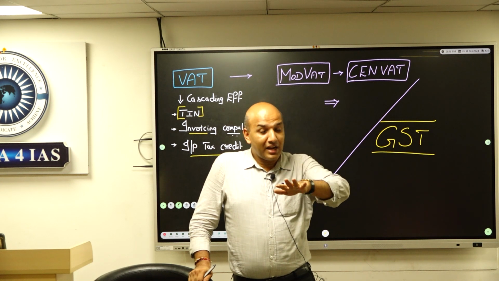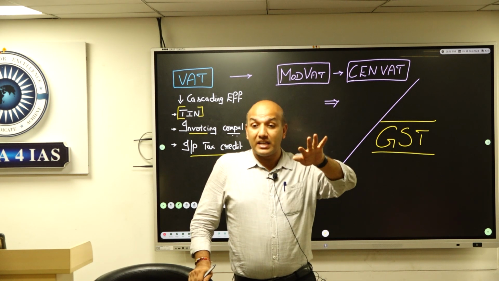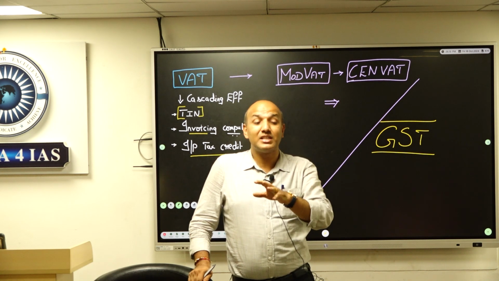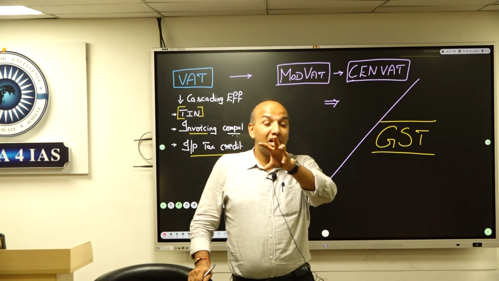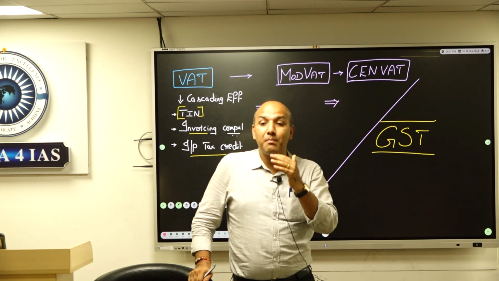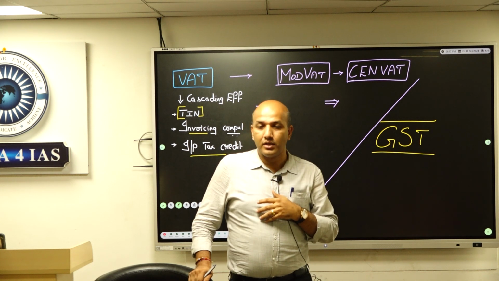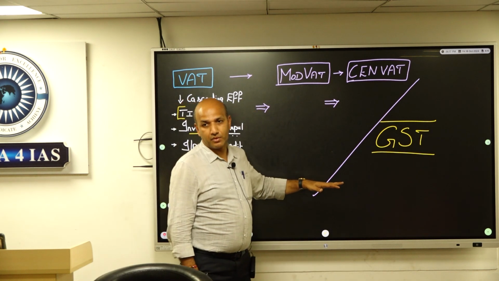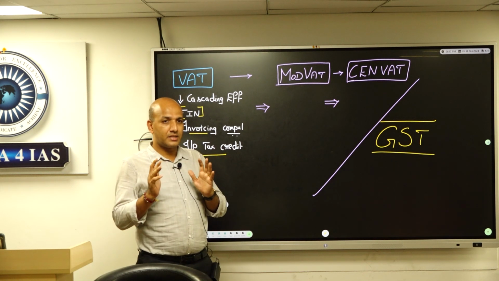So the NDA government, the UPA government for 10 years, and then again the NDA government, passed through multiple stages where every government played a very effective role convincing all states, bringing all states onto one platform and then implementing GST. So that's the idea of how GST came about. This is the scenario before GST. Clear? Yes? All of us?